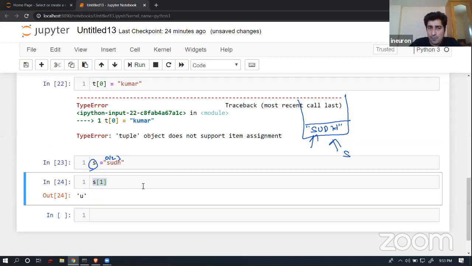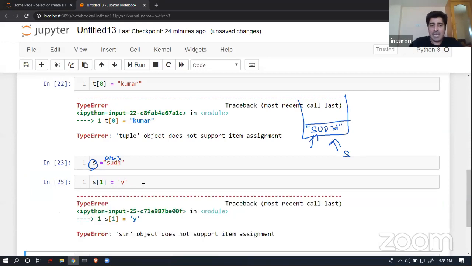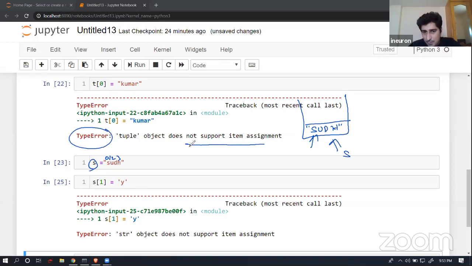Now suppose I wanted to replace this U with maybe Y. What will happen? Again, you will observe the same kind of error that I received in the case of tuples: item assignment not supported. So here you can see that even a string does not support an item reassignment operation. So I can say that a string is also an immutable entity. I will not be able to mutate any of the indexes available inside a string.